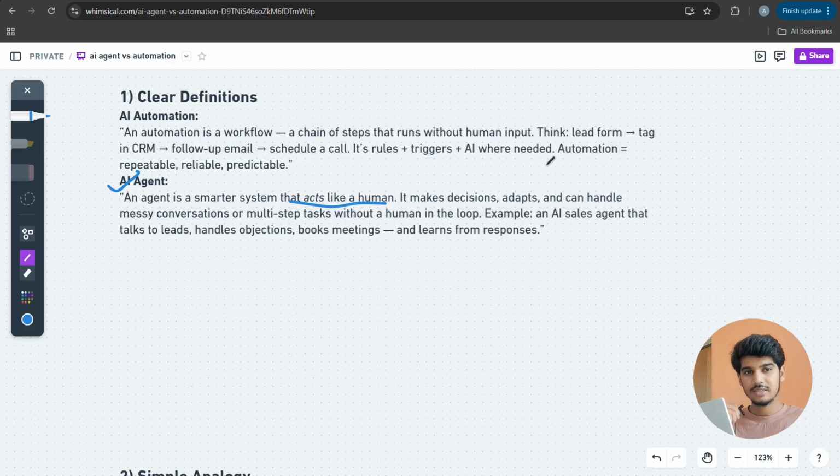In your case, an AI agent is something like a WhatsApp chatbot for e-commerce. Whenever you ask any question, there will be an AI agent which is going to think and bring the answers from its knowledge base. Another example is an AI sales agent which can talk to leads, handle objections, book meetings, and learn from responses. Here voice AI agents come in, which can basically talk to leads, handle the objections, and book the meetings also.